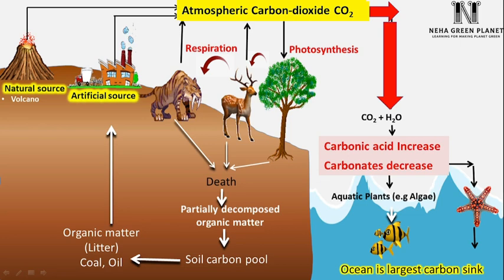If carbonic acid is present in a very high amount, then it reduces the amount of carbonates formed in water. And we all know that carbonates are important for the formation of shells and other body parts of aquatic organisms. But due to ocean acidification, the formation of hard parts or shells in aquatic organisms would be affected.